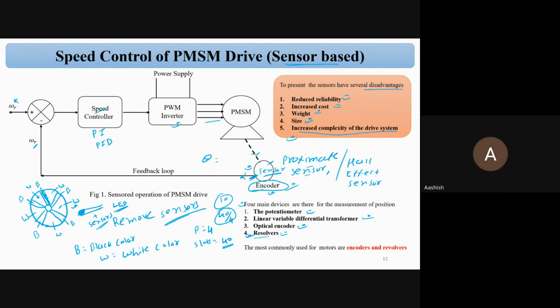Sir, what is the name of the type of sensor which can sense the color? There are many sensors. I forgot the name, but that sensor is simple. It just senses which colors are there: black color, white color, pink color.